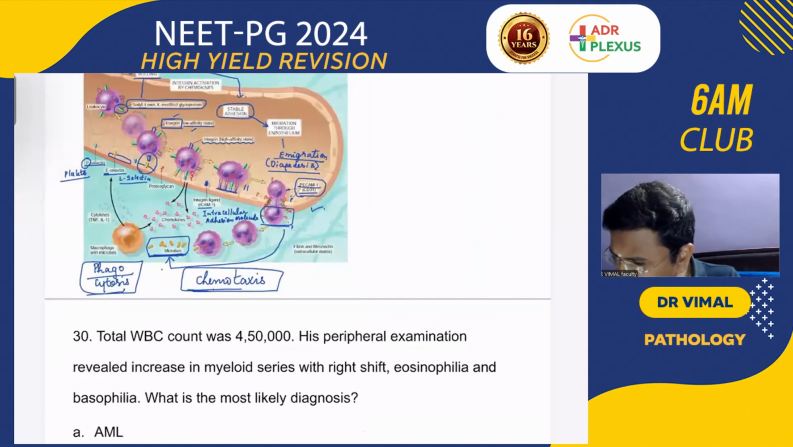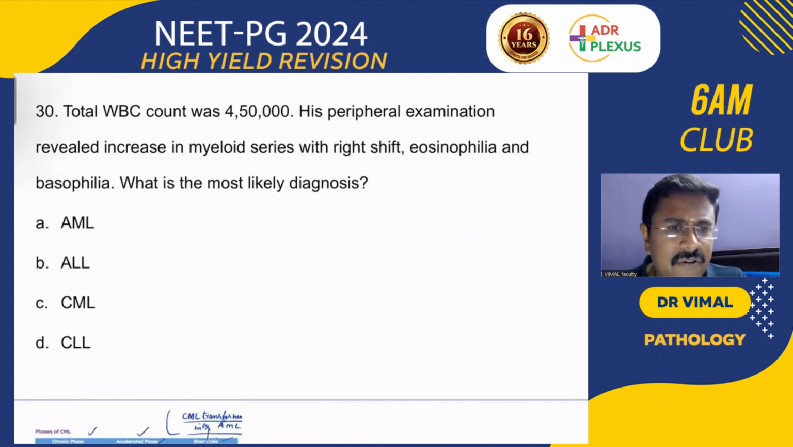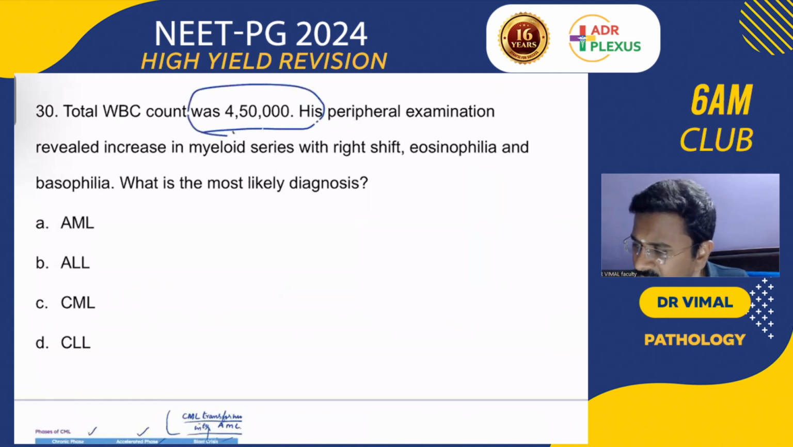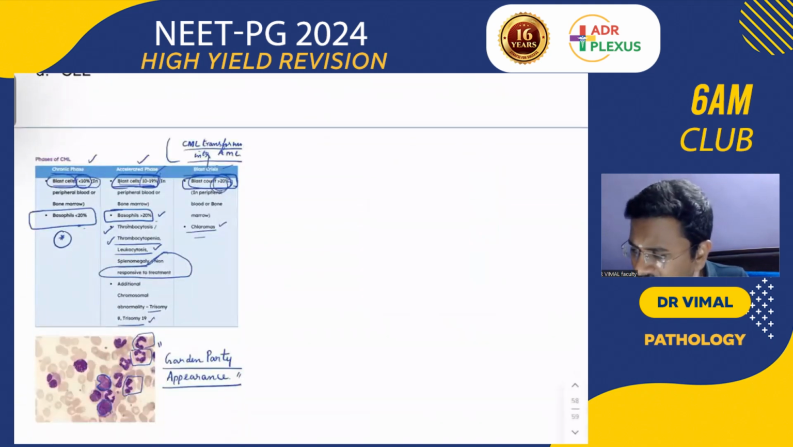Yes, very good. The final question for today's discussion: the total WBC count in the patient is elevated. The patient has an increase in the myeloid series, right shift, and eosinophilia and basophilia. So this is a case of CML. FISH is the diagnostic choice.